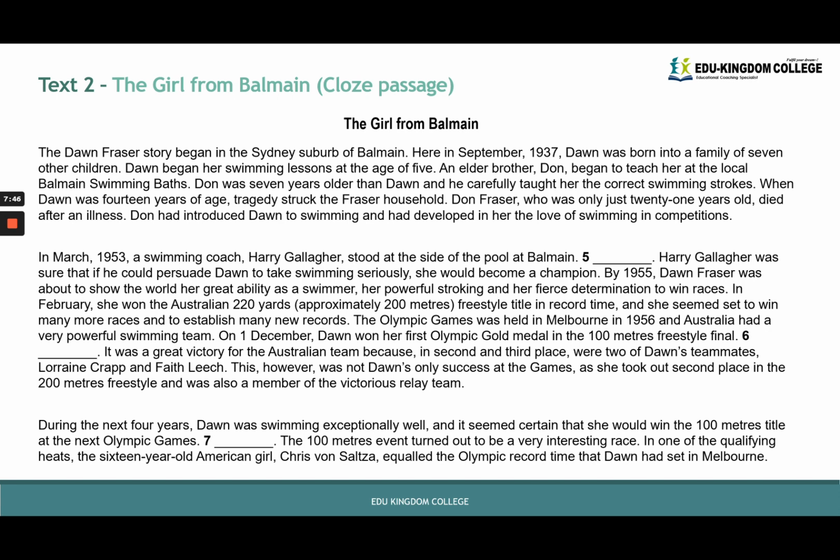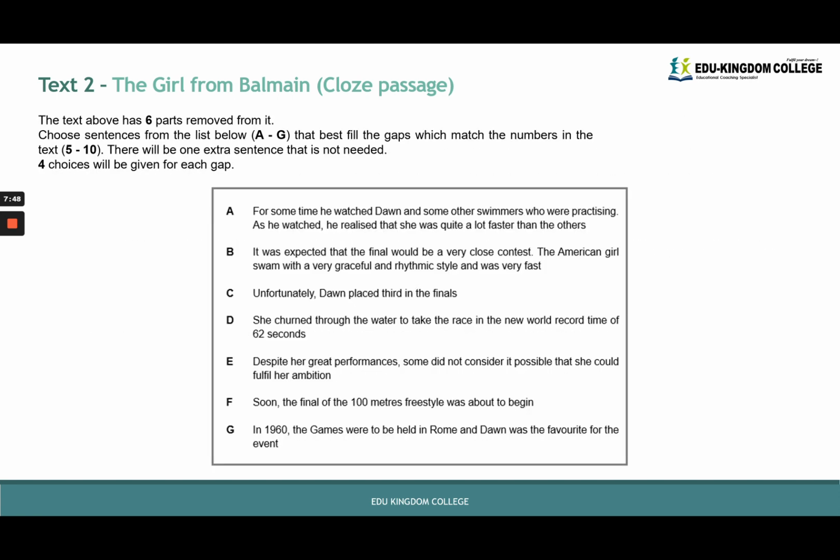What we do here is we look at the questions. The text above has 6 parts removed from it, and there are 7 options, A, B, C, D, E, F and G. You have to choose sentences from the list below, A to G, that best fill the gaps which match the numbers in the text, 5 to 10. There will be 1 extra sentence that is not needed. That's important to note, so we know that there's 1 sentence that's just not going to be used. And 4 choices will be given for each gap.